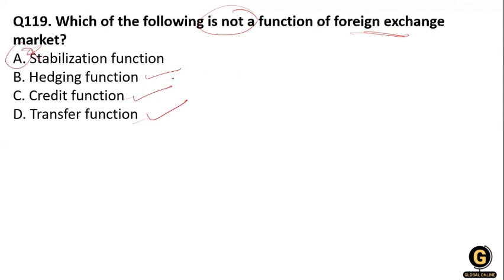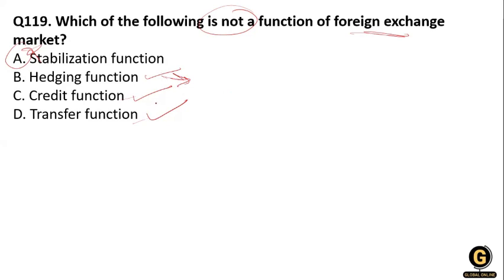So what is the hedging function? The function of the foreign exchange market is to hedge foreign exchange risks. And how do they hedge? The parties in the foreign exchange market are often afraid of fluctuation in the market rate, which means the price of one currency in terms of another currency. This might result in gain or loss for the concern, so they take precautionary steps to hedge.